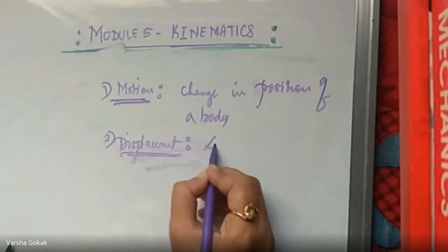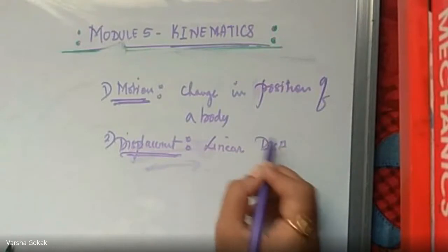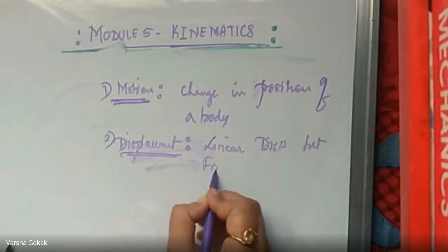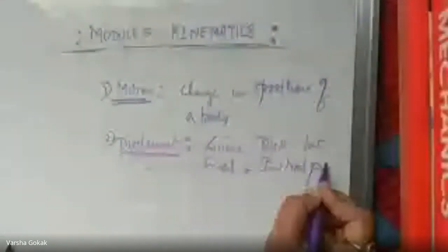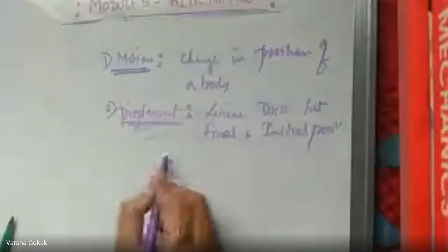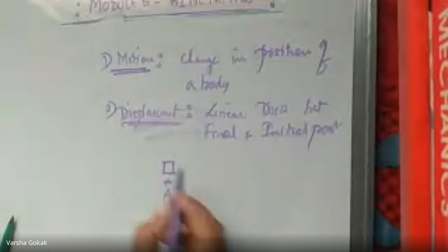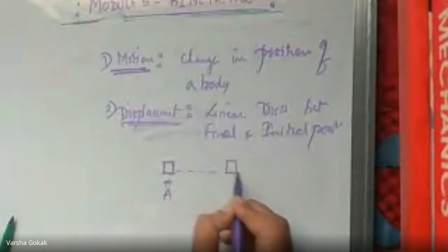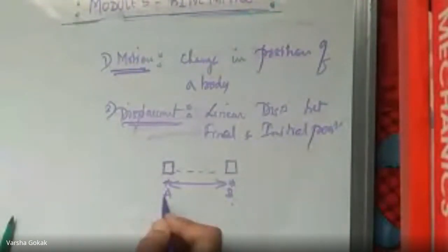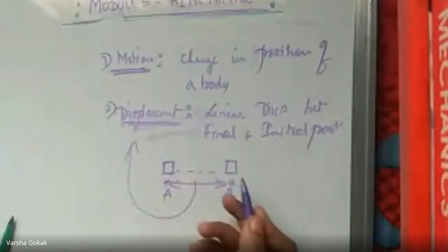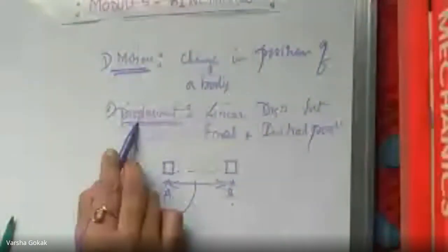Displacement. Linear distance between final position and initial position. Correct. What it means is, there was a body at point A initially, and because of some force, it moved to position B. The linear distance between the final position and the initial position, that is the movement that took place, is called displacement.